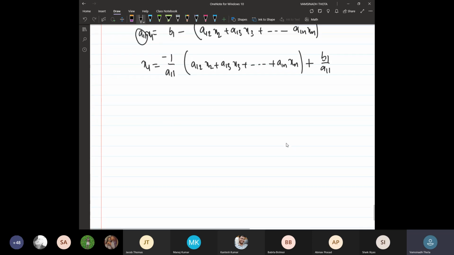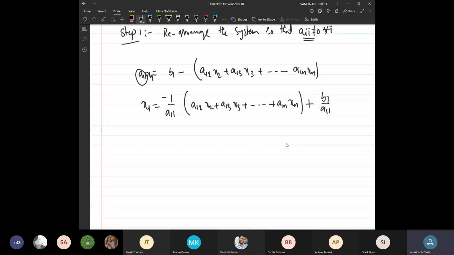Similarly, for x2 also we do the same thing. For x2, you need 1 upon a22 times a21 times x1. Except for the x2 variable, all remaining variables will be on the right hand side; x2 will not be there. So a23 times x3 plus and so on plus a2n times xn, plus b2 upon a22.